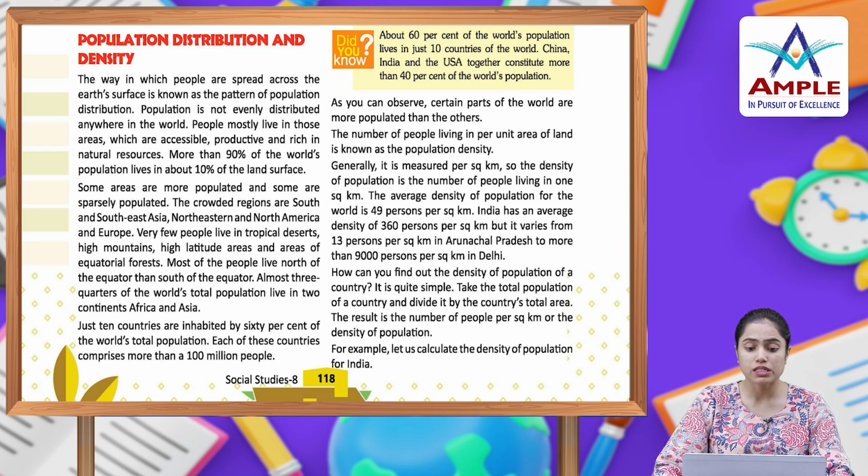Some areas are more populated and some are sparsely populated. The crowded regions are South and Southeast Asia, Northeastern North America and Europe. Very few people live in tropical deserts, high mountains, high latitudes and areas of equatorial forest. Most of the people live north of the equator than south of the equator. Almost 3/4 of the world's total population live in two continents, Africa and Asia. Just 10 countries are inhabited by 60% of the world's total population. Each of these countries comprises more than 1 million people.